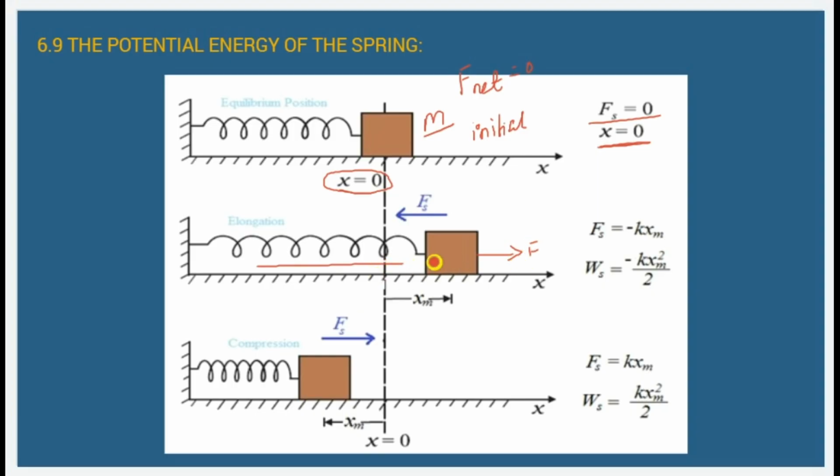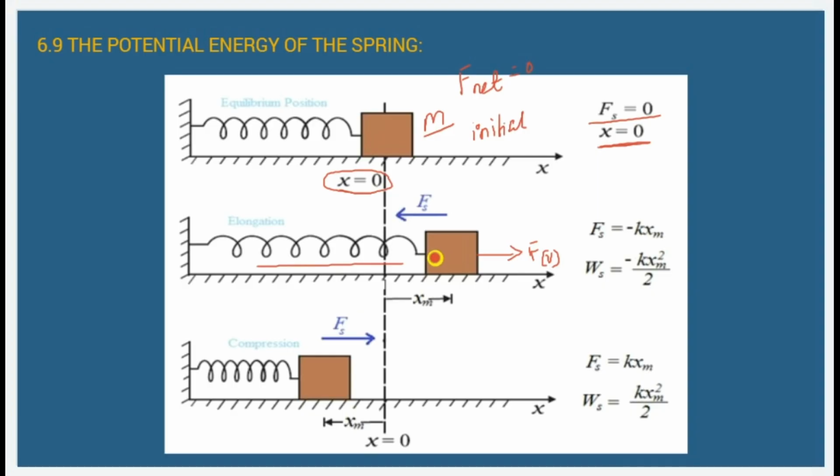As a result, it is moving with a small velocity v. Once the object receives a force and obtains a velocity v, once you leave this mass, the spring will try to get back to its original state, which is x is equal to 0, the initial position.